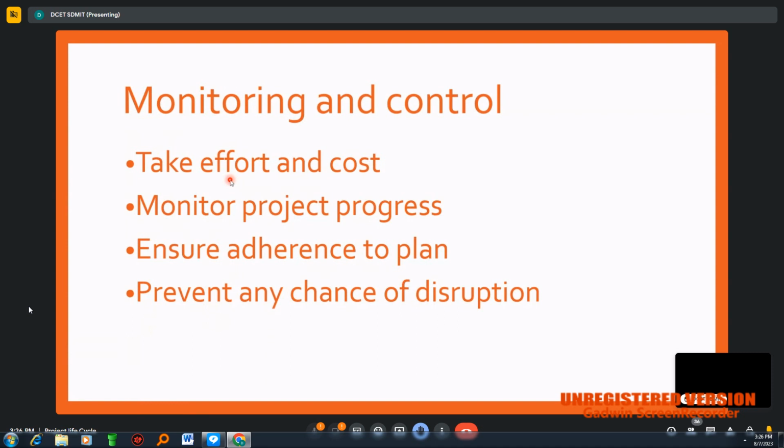So in the first month we need to complete the basement work, in the second month the walls, in the third month all the plastering and so on. Likewise we are going to schedule this project. So we need to keep a close eye on monitoring project progress, whether we are progressing within the planned phase, or whether we are lagging, or going faster than what we have planned.